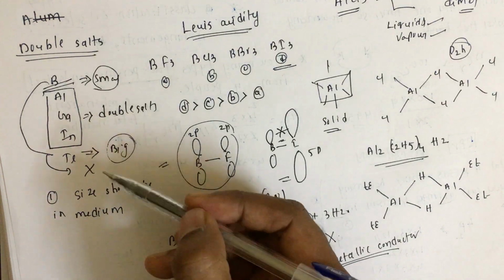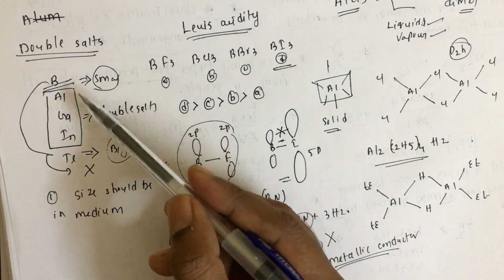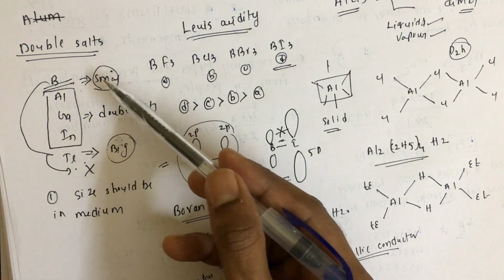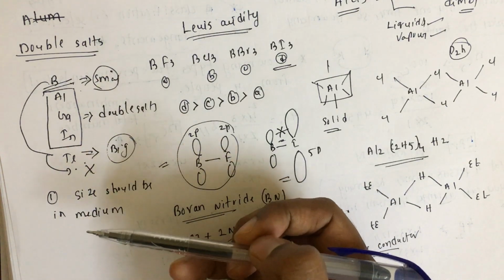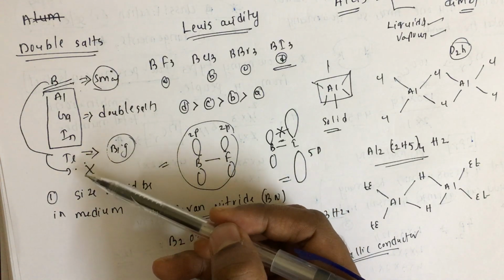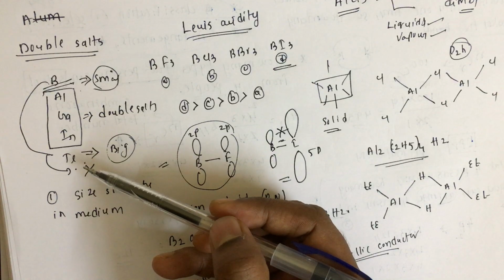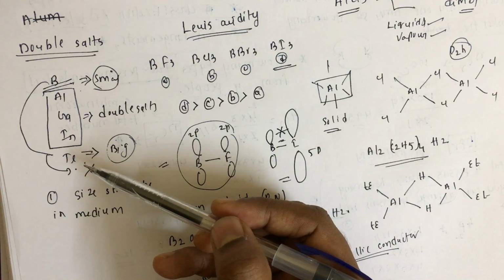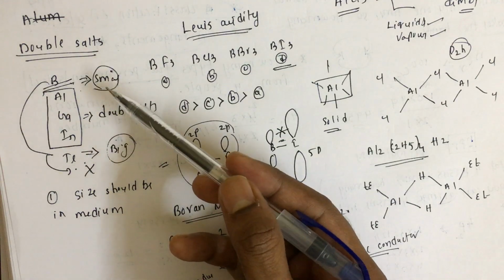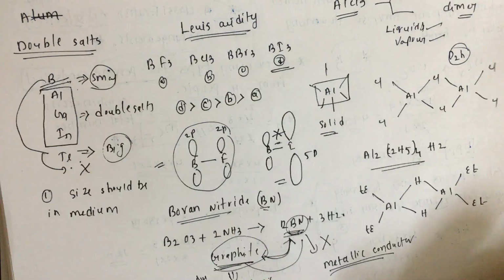So this can also be a possible question: why boron and thallium do not form double salts, and why the remaining ones do. Because the size of boron is so small and the size of thallium is so big, double salt formation is not taking place.